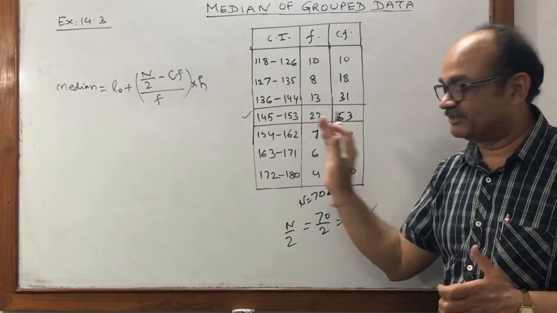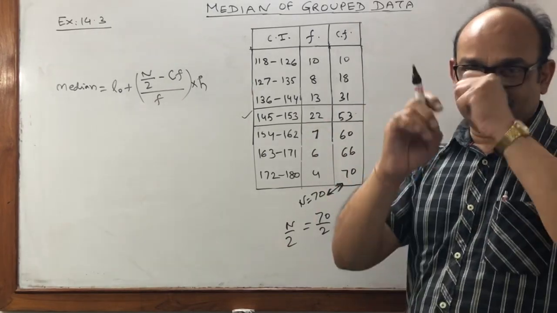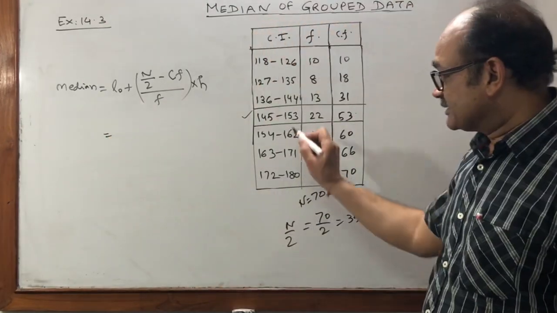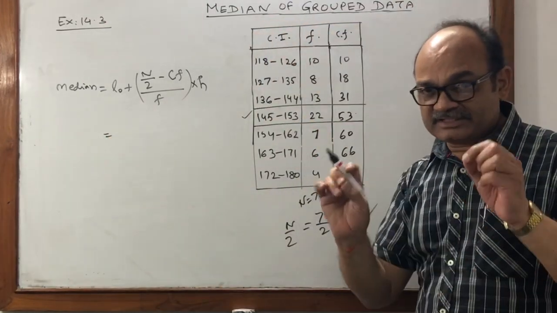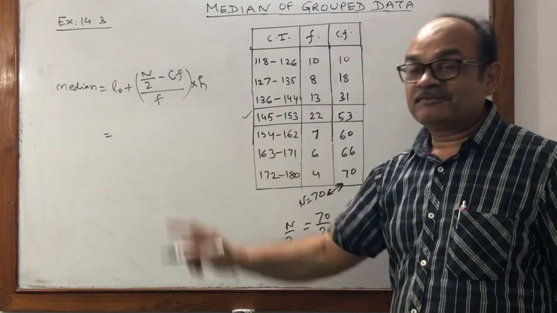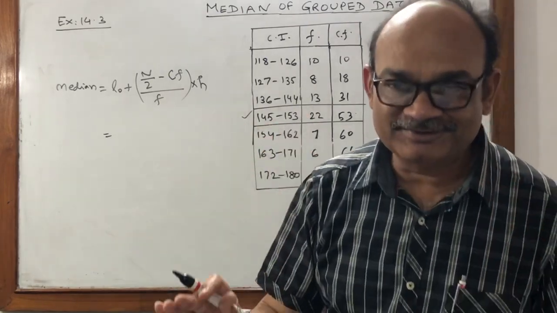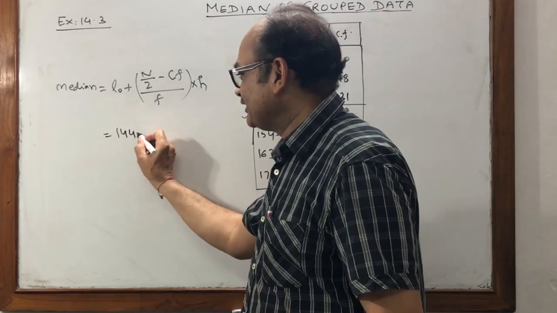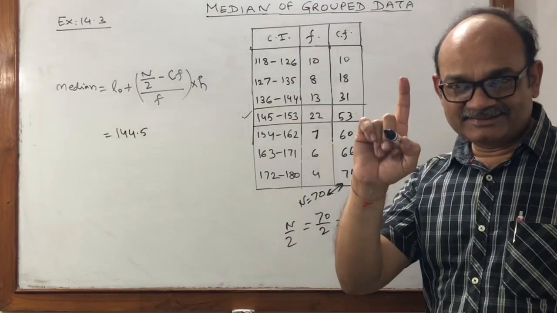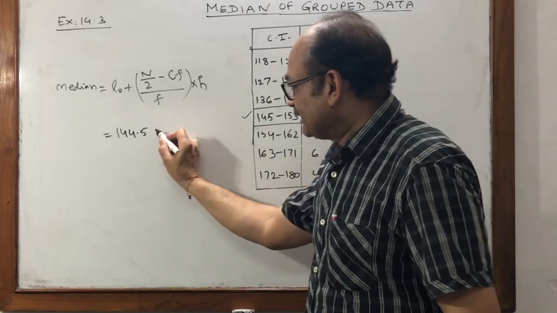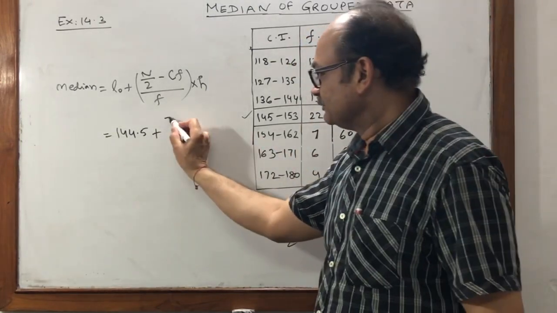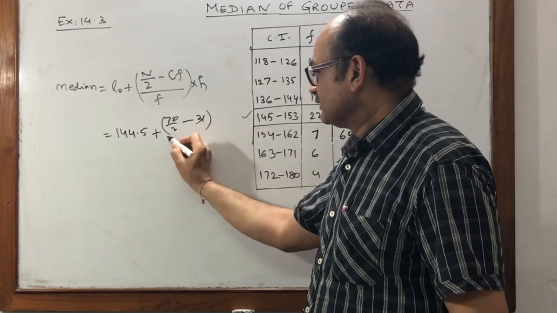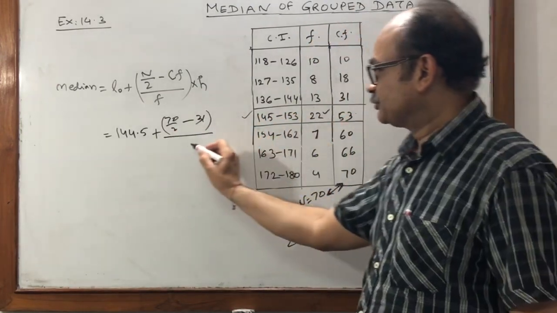145 to 153. अब देखना बच्चे मिस्टेक क्या करते हैं. First we start with the writing here. What is the lower limit? All the students may write 145, but it is absolutely wrong. क्या लिखना था? 144.5. याद आ गया? Plus n by 2 means 70 by 2. CF means previous 31. Divide by F is 22.